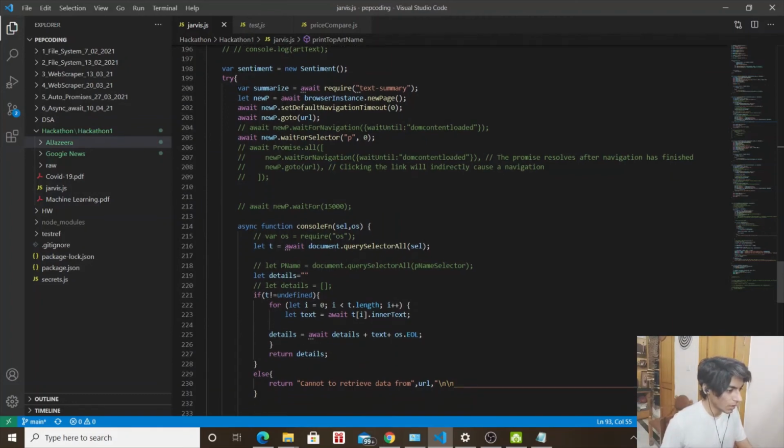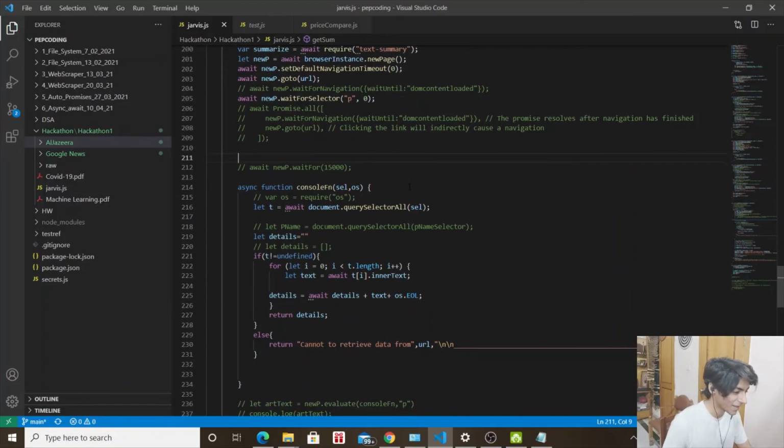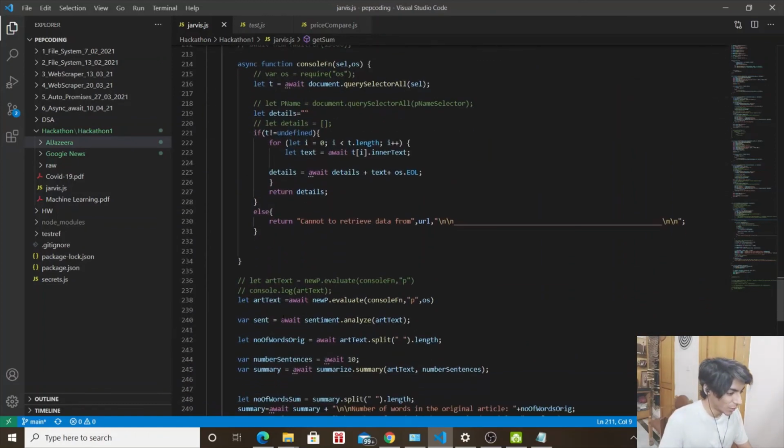So we basically import the text summary library here, which I mentioned in the beginning of this video. We go to a new page for every article. We let it load. We go to the URL, and we wait for the selector, that is the p tag, which is basically representing all the content. Since all content on almost every website is usually kept inside the p tag, and that is the content of our article, and that is only appropriate and has been working the best so far. There were other selectors that I preferred, which I would not name at this moment because the results produced by them were rather embarrassing.